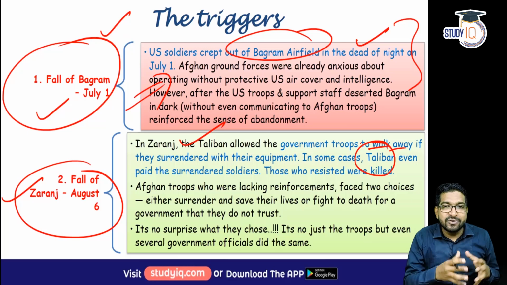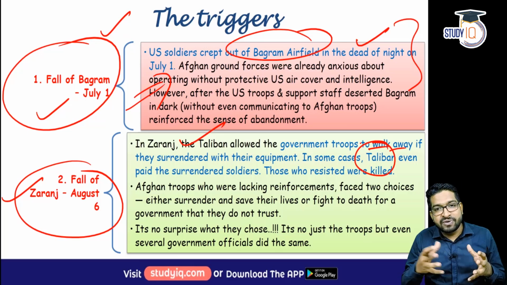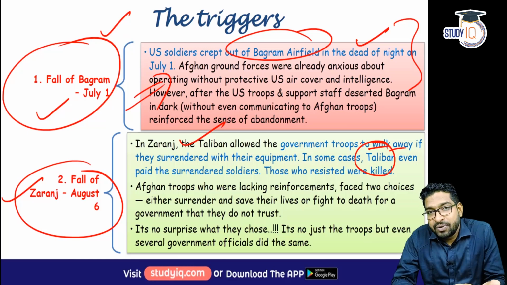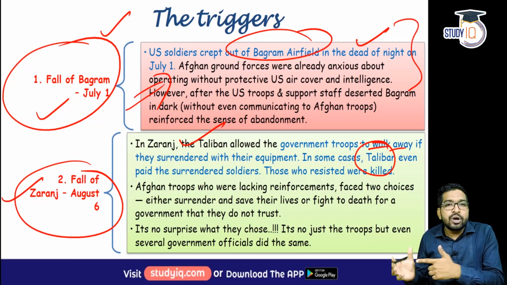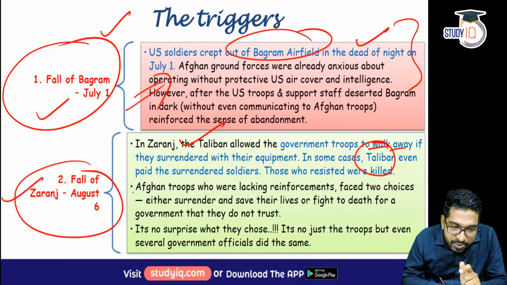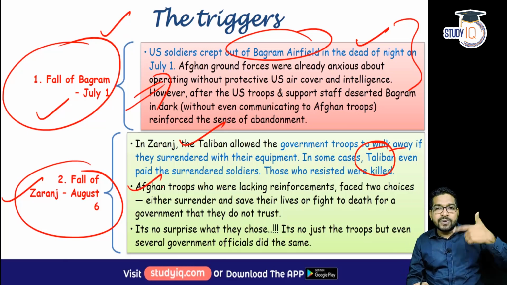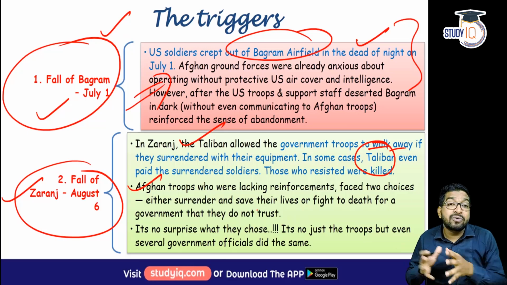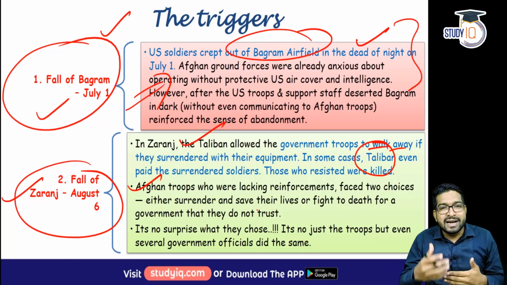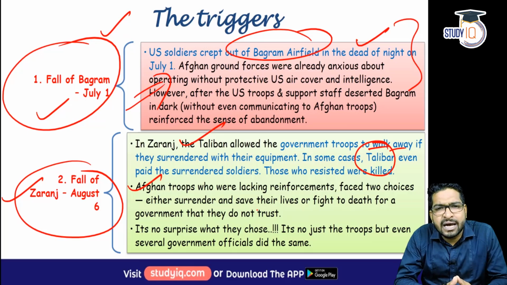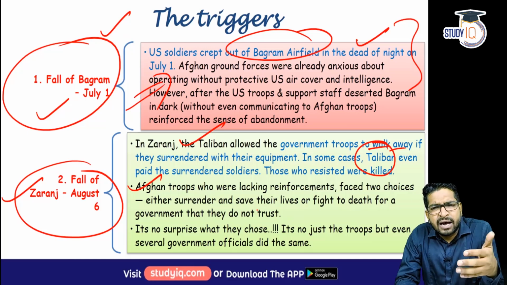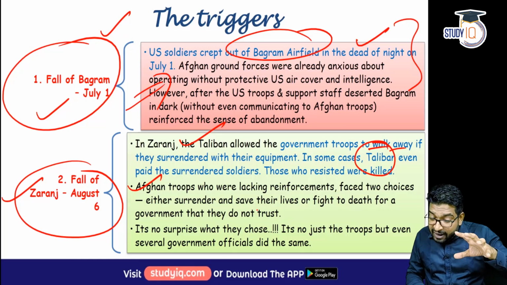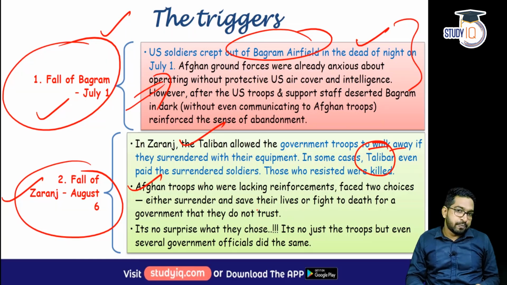So try to understand the psyche of Afghan army here. Afghan troops, Afghan soldiers, they had two options. One, surrender to Taliban or fight for the government, fight for the people who themselves are not loyal to the country. So Afghan troops, they were lacking reinforcements, they were lacking US support, and they were to fight for a government which was not getting its act right. So what eventually happened? Surrender after surrender. So after fall of Zaranj, you've seen fall of Faizabad, fall of Jalalabad, fall of Herat, fall of Mazar-e-Sharif, fall of Ghazni.